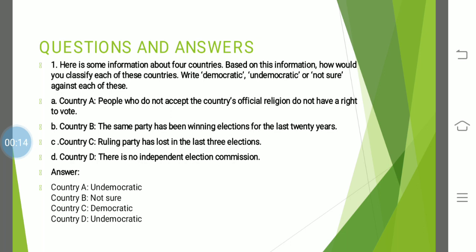In the first question, they have given information about four countries, and based on this information, you have to decide whether they are democratic, undemocratic, or whether you're not sure whether it is democratic or non-democratic. Now, country A. In country A, people who do not accept the country's official religion do not have a right to vote.